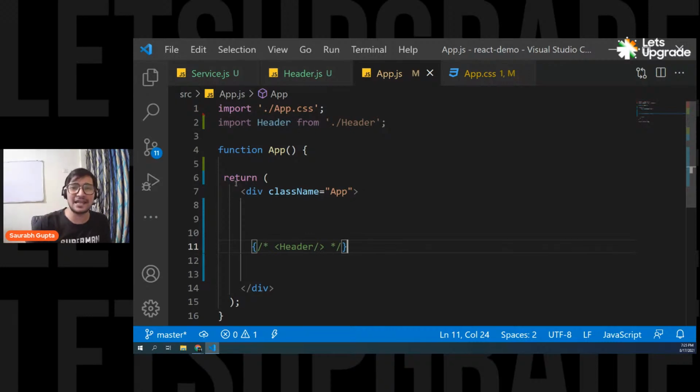Hooks is just a name given to a particular set of functions. Hooks is basically the name of that category, because these functions provide you something and you're using it for some reason. So they have just given it a name like hook. But at the end, they are nothing but a function.